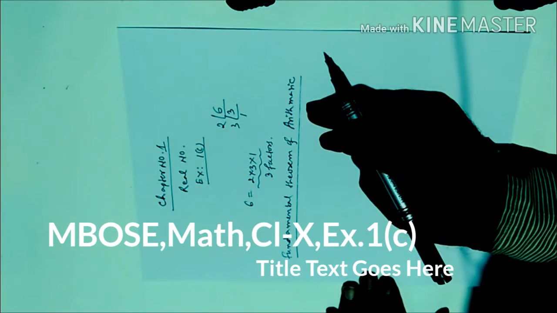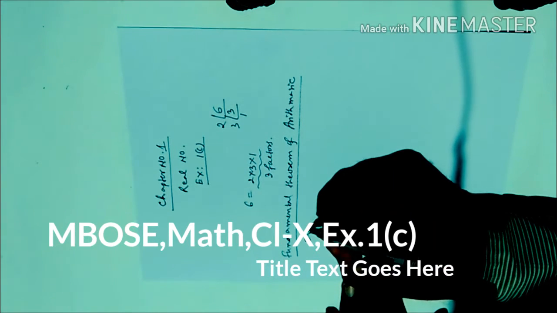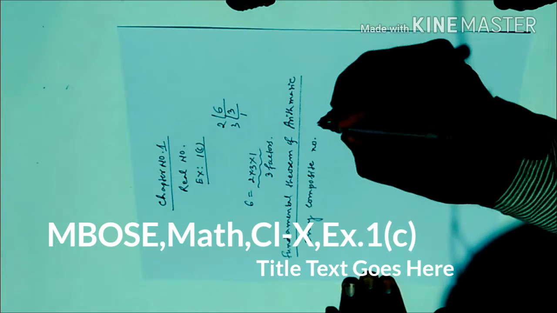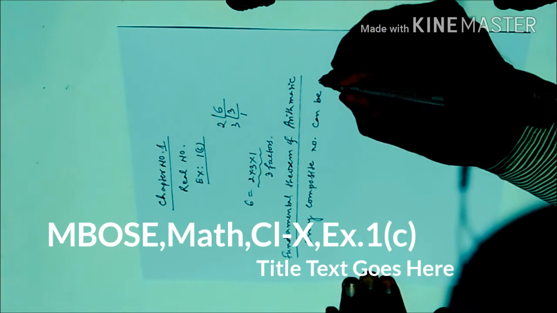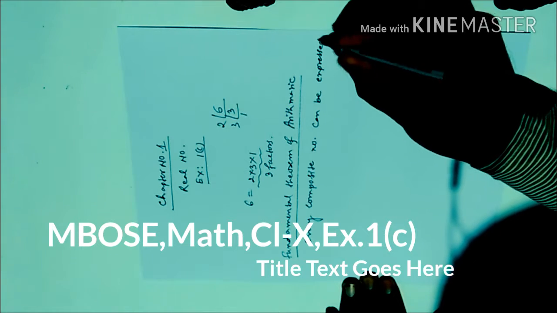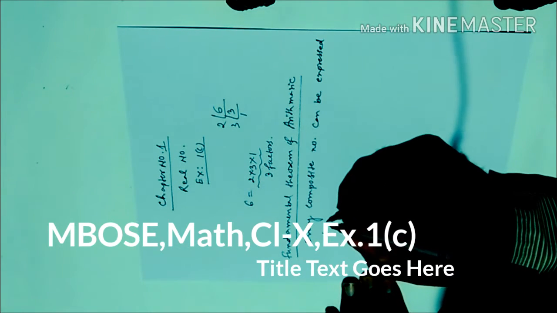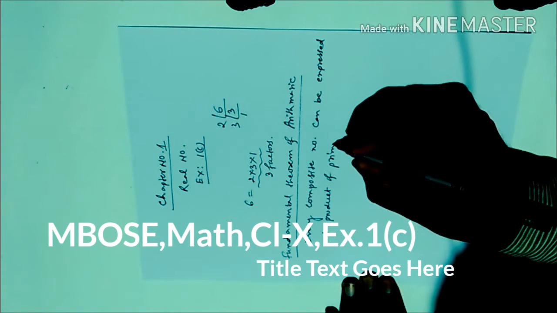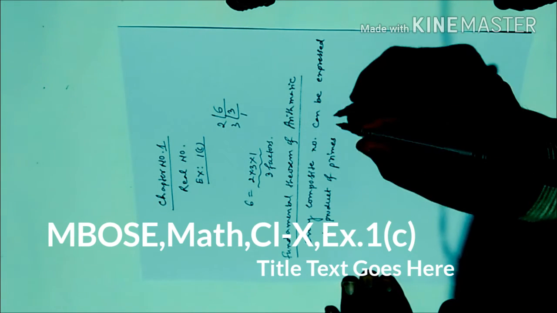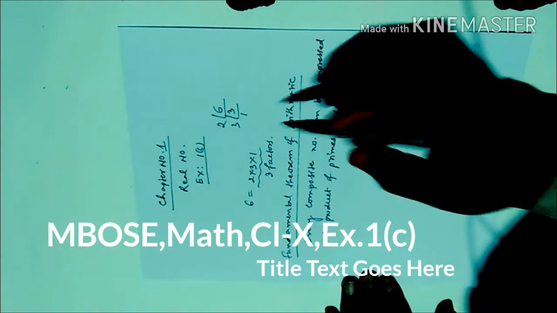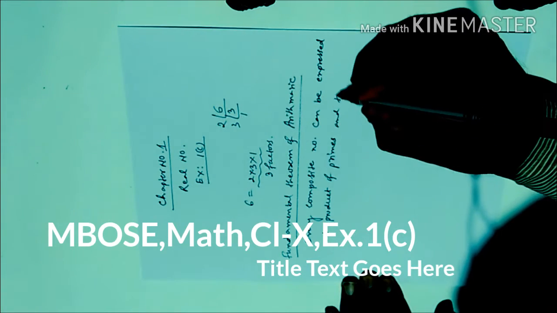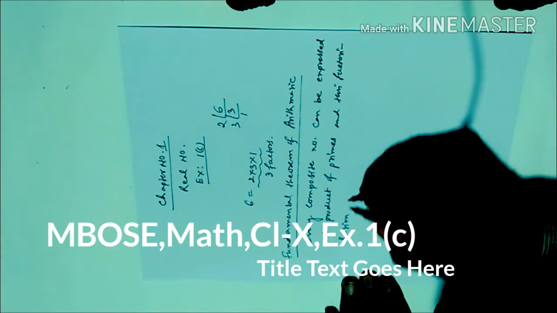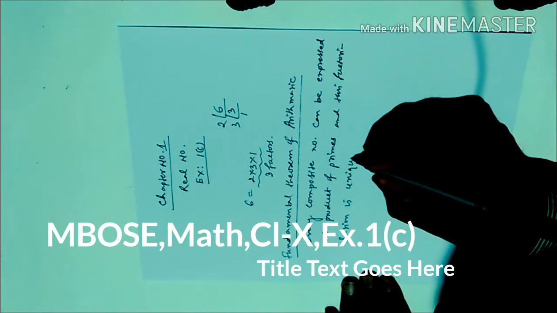According to the fundamental theorem of arithmetic, every composite number can be expressed or factorized as a product of primes, and this factorization is unique. Unique means they are different to each other.